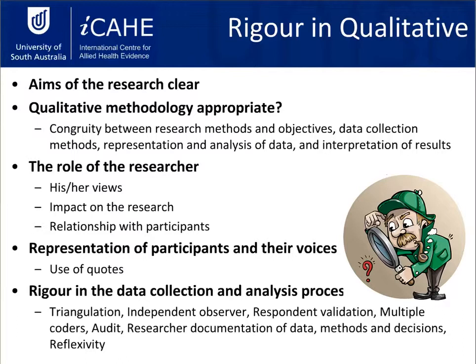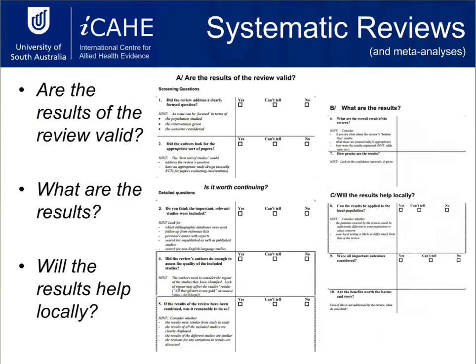You could also use triangulation. What that means is you try and get your data from more than one source and then triangulate it all together, so you can look at whether or not there's consistency across the different data sources, which with qualitative research, you're aiming to have. So qualitative research is a bit of a different beast to quantitative research, but they both serve their purposes.